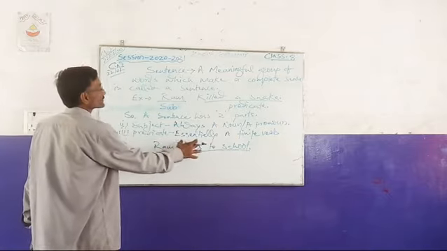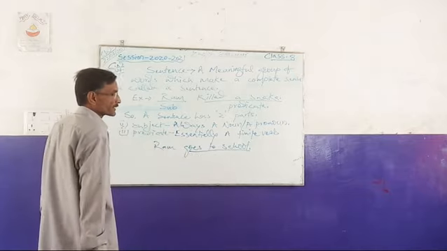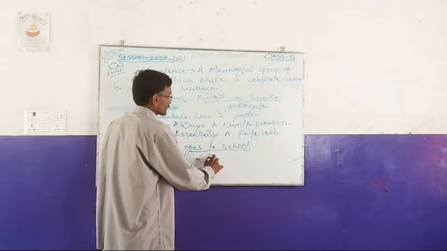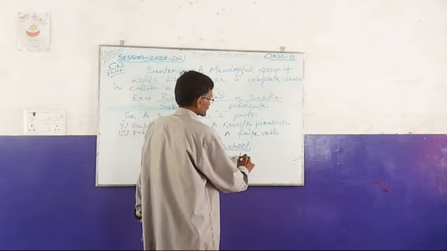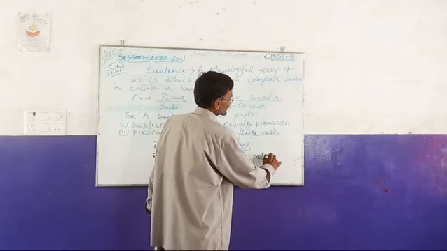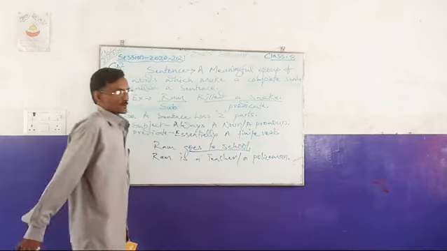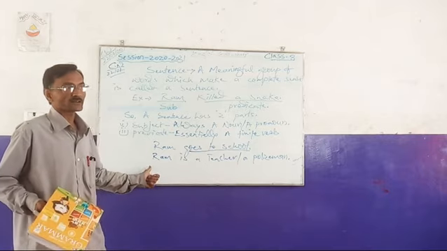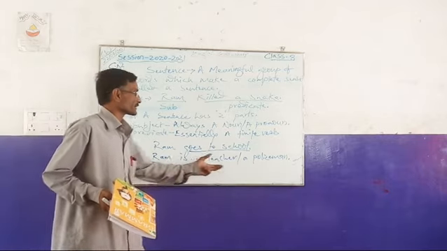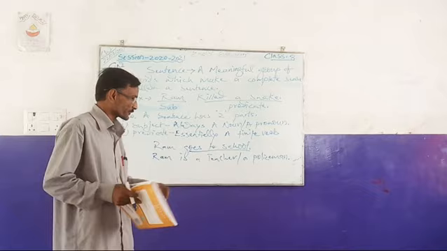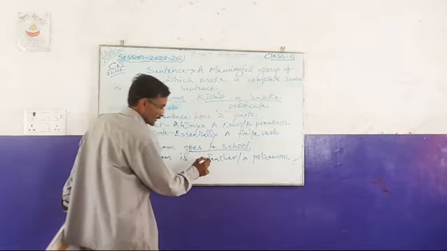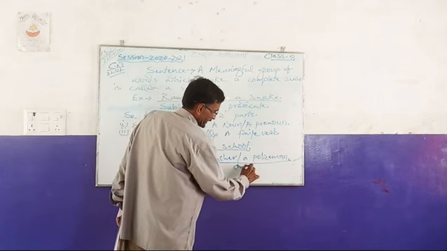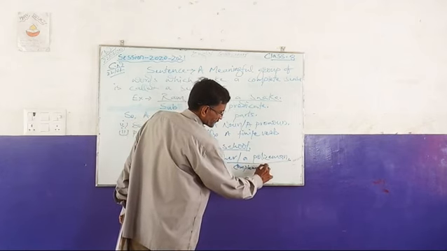Sometimes the predicate part will have a complement, like Ram is a teacher or a policeman. When the object word defines the subject rather than its actions, that object is called a complement. It is a complement defining the subject.